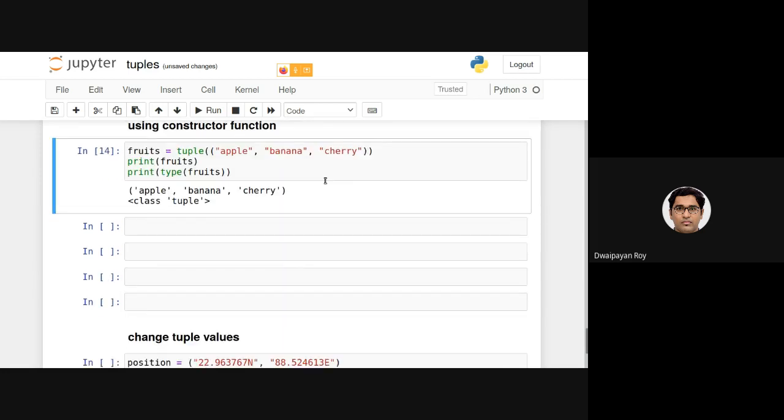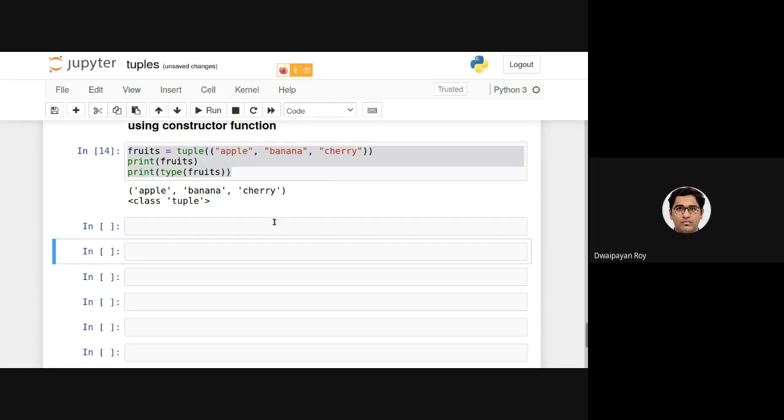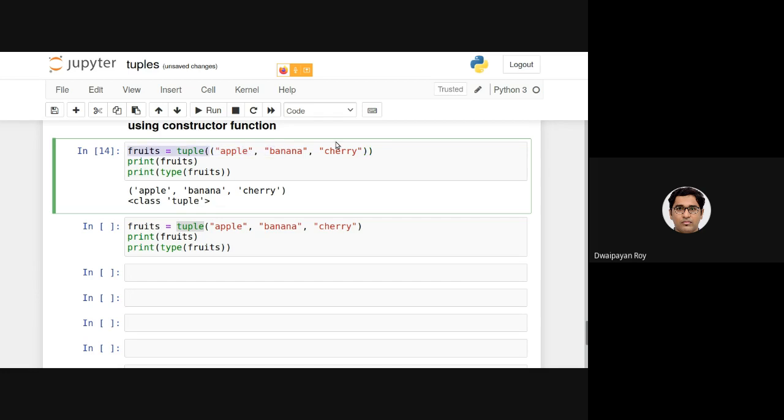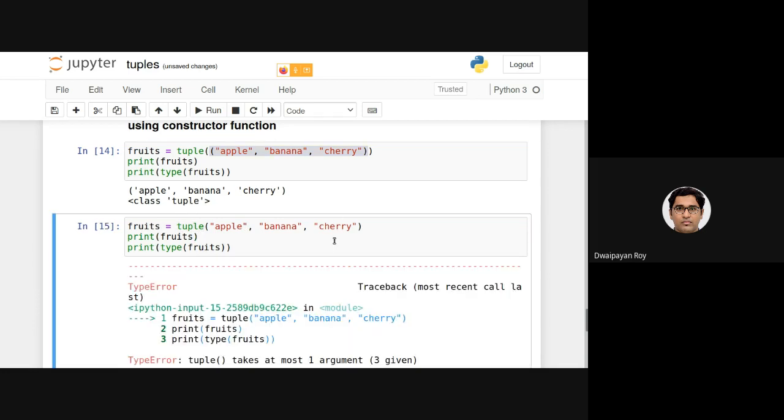What if I write this? Here I am providing multiple parameters to the tuple function. Earlier I was providing only a single parameter; here I am providing 3 parameters. If I do this, it will be an error because tuple takes at most 1 argument, but here I have given 3.